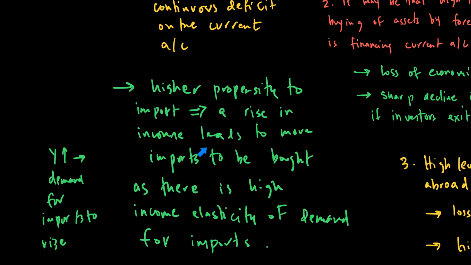So a rise in income leads to more imports being bought, as there is a high income elasticity of demand for imports. A country may end up buying more imports when their income goes up, and that's why these countries have high income elasticity of demand. So the first reason why a country may run into a current account deficit is strong reliance on imports.